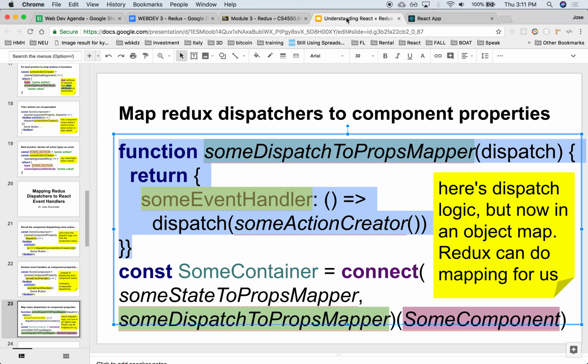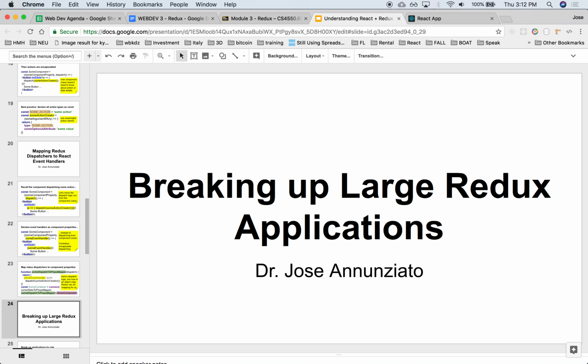All right. Again, these are only things to do when the application starts growing. When it starts growing, you don't want to keep everything in one single file. These event handlers are going to get complex. The mappings of the state are going to get complex. So we need to rip them out of the component and put them in separate functions, and they all are going to live in separate files. All right, and the next would be to break up a large Redux application into smaller files. All right, we'll do that next on Monday.